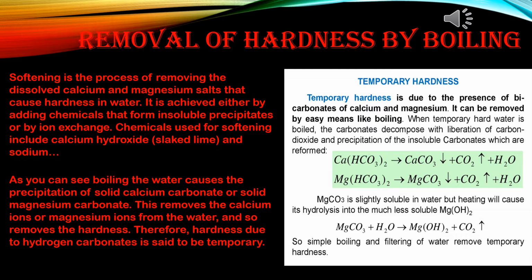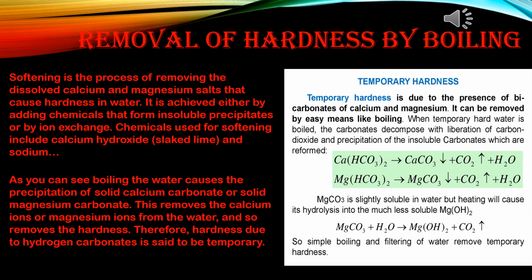Same here, iron bicarbonate after boiling forms iron carbonate, carbon dioxide and water. Then iron carbonate again reacts with water and oxygen to form ferric hydroxide and carbon dioxide. So temporary hardness can be removed when temporary hard water is boiled.